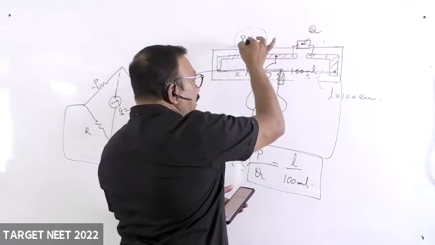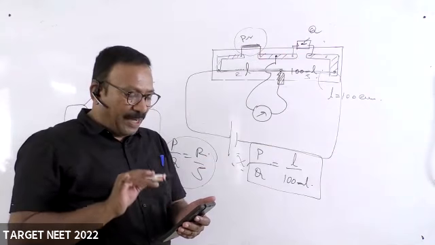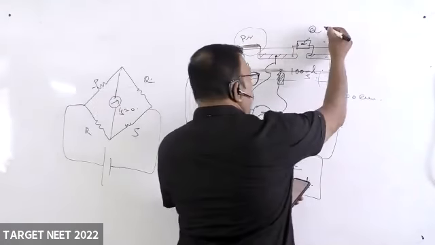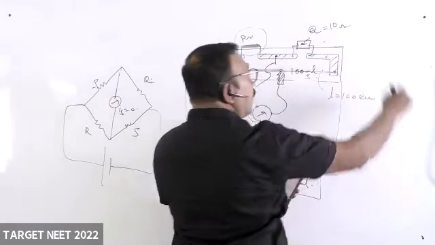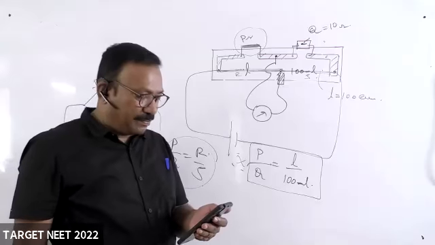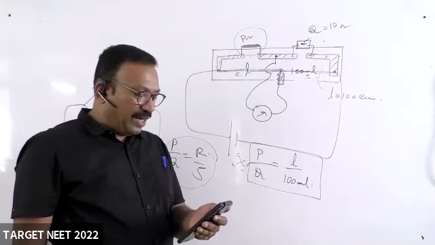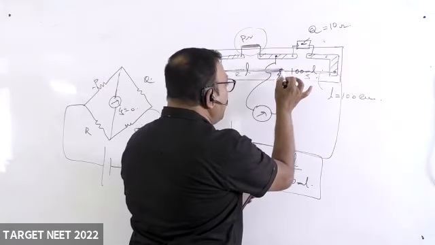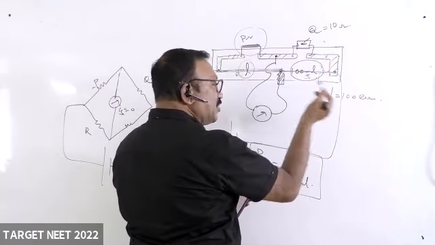A wire is connected in the left gap of the meter bridge, balances 10 ohms resistance in the right gap at a point which divides the bridge in the ratio 3:2. That means L divided by 100 minus L is 3:2.